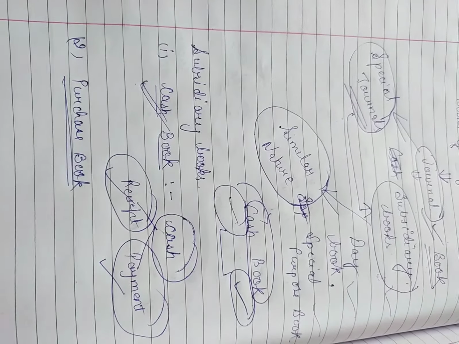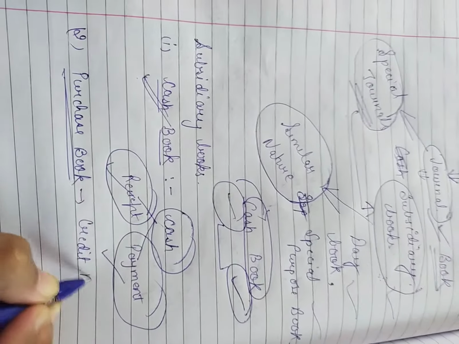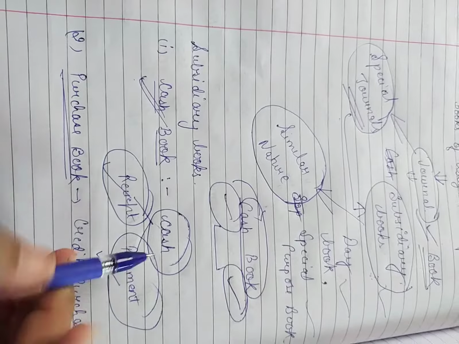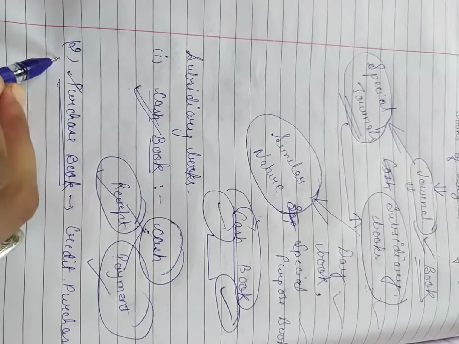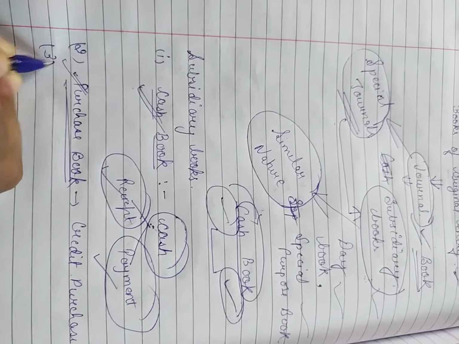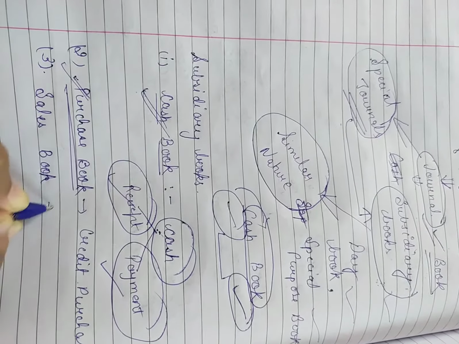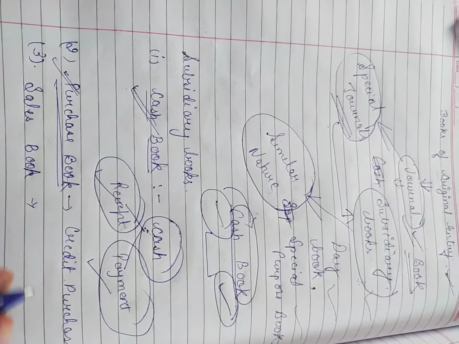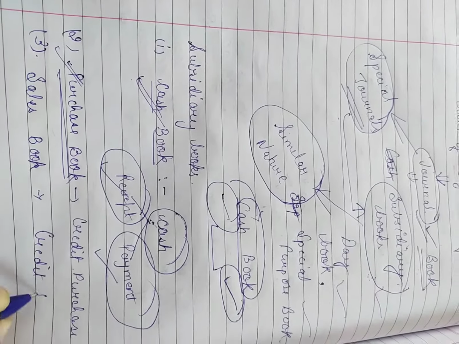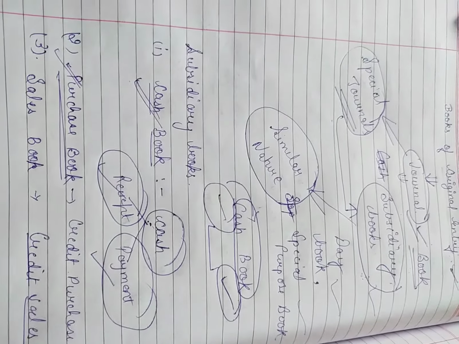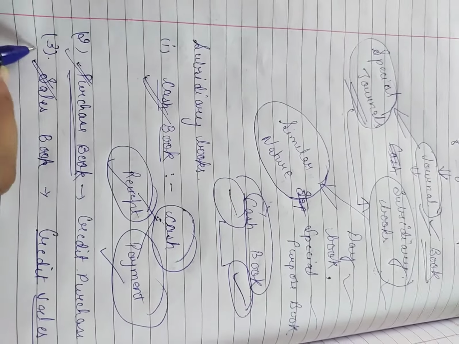Next one is the purchase book. This book is maintained to record all the credit purchases, because cash purchases are recorded in the cash book and credit purchases are recorded in the purchase book. Third point, sales book. This book is used for recording credit sales of our business. Whenever we are doing any type of credit sales, we will record them in the sales book.